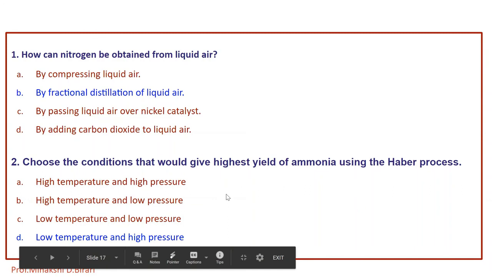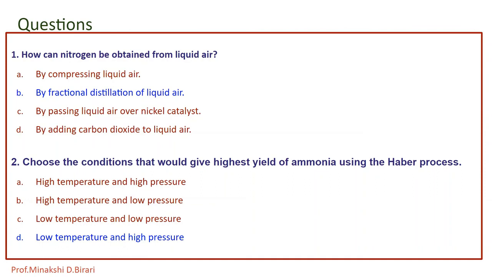So these are the questions related to this topic, that is manufacture of ammonia by the Haber process. We can solve such questions related to this topic. How can nitrogen be obtained from liquid air? By compressing liquid air, by fractional distillation of liquid air, by passing liquid air over nickel catalyst, or by adding carbon dioxide to liquid air.